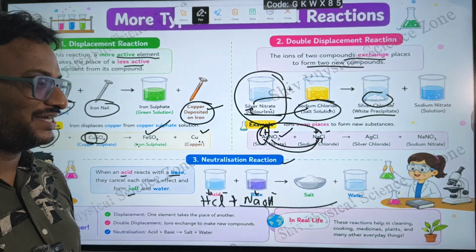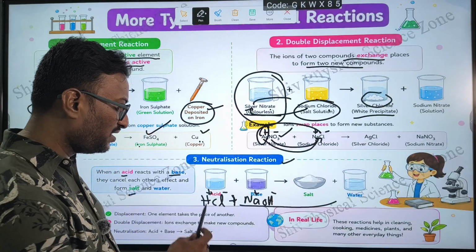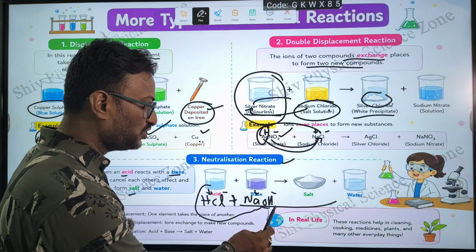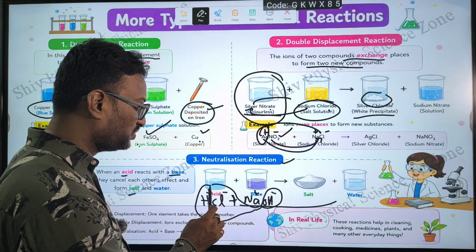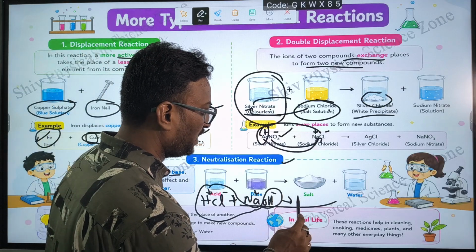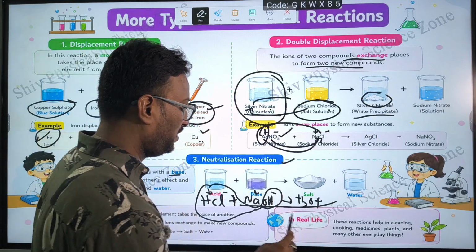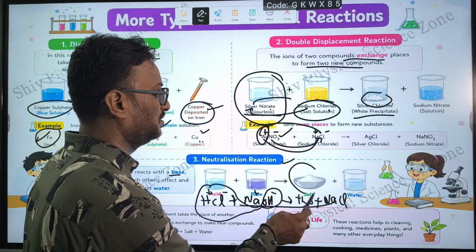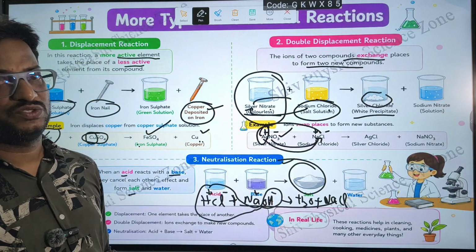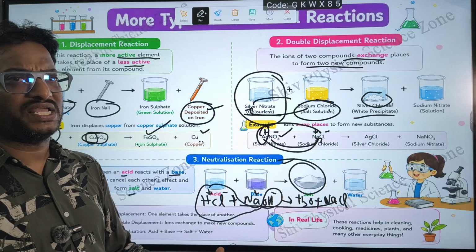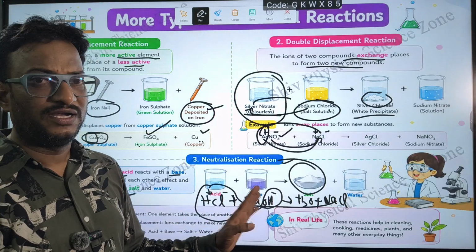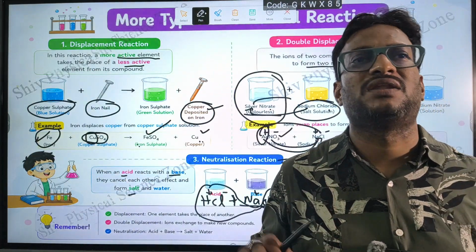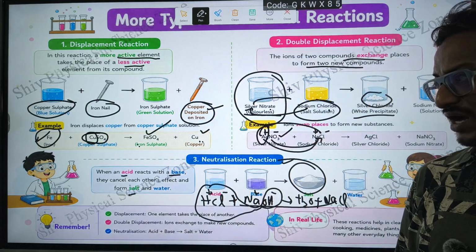Here a double displacement reaction takes place also. Hydrogen positive will join OH, combining with oxygen to form the H2O molecule, that is water, and Na combines with Cl, so that is NaCl. That is salt. Salt and water are formed. So in any reaction, when an acid reacts with a base to form salt and water, we call it a neutralization reaction.